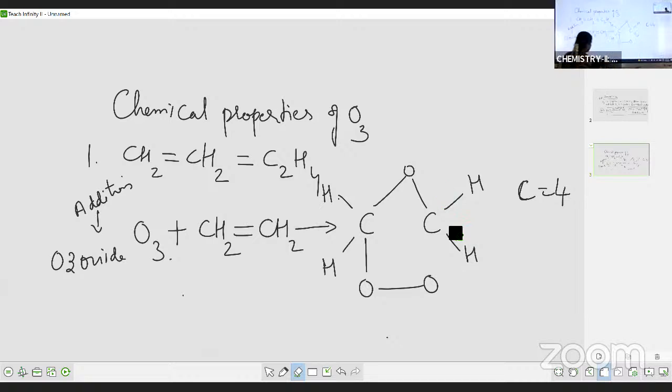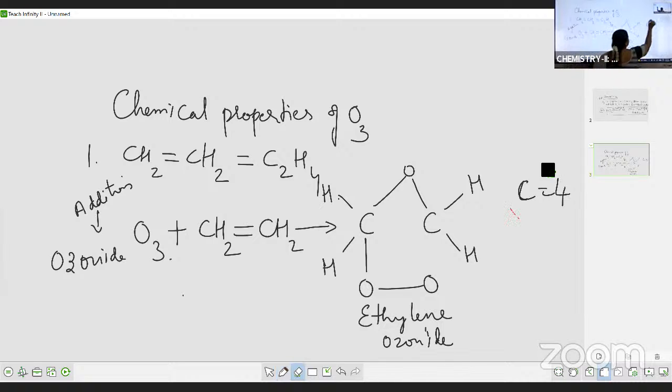Okay, now the next is what happens. So what is the name of this? So this is ethylene. Okay, so ethylene को आप ozone add कर रहे हो. So this is ethylene ozonide. आप ethylene पे ozone को add कर रहे हैं. So it is an addition reaction. So the product of addition reaction should contain the names of 2 reactants. Since it's addition reaction, product में दोनों का भी नाम होना चाहिए. So this is ethylene ozonide.